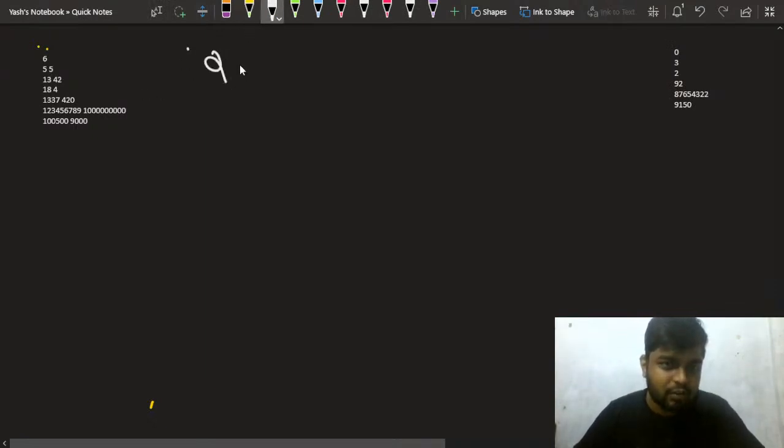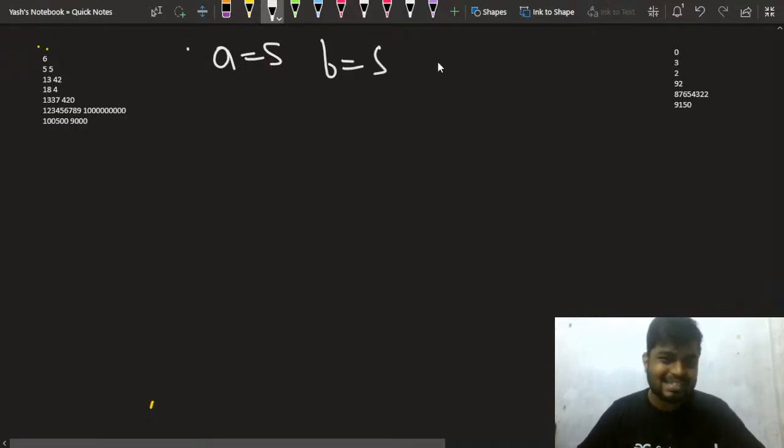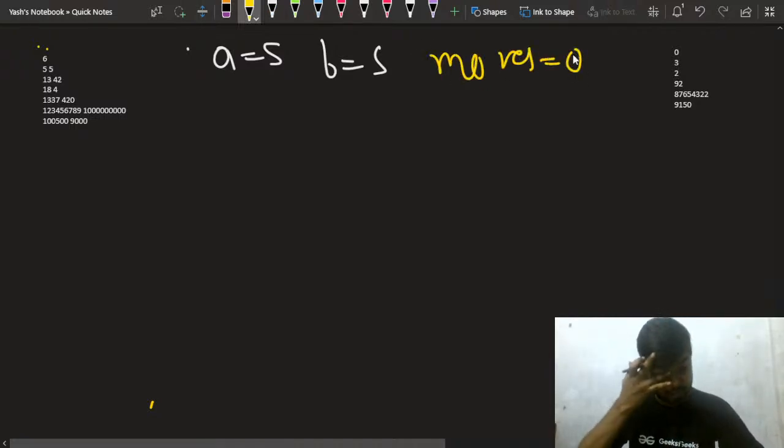Let's say the value of a that was given to me was 5, and the value of b was also 5. Then in this case there will be 0 moves. The number of moves that I'll require will be nothing but 0. Everyone agrees on this, right?